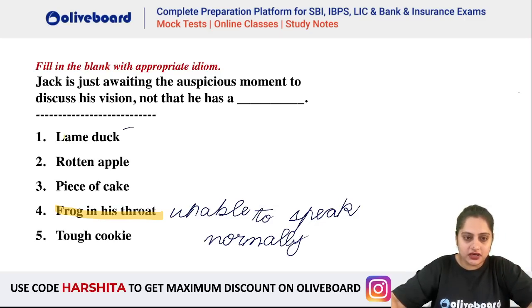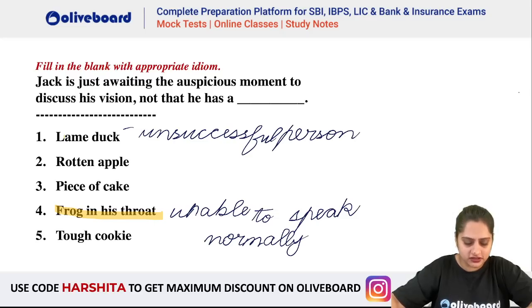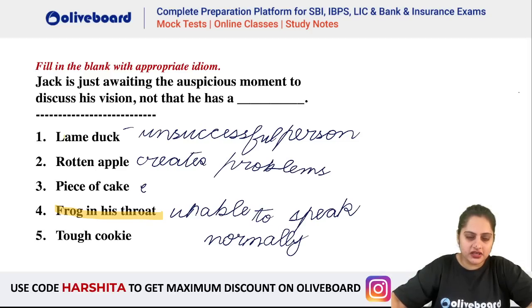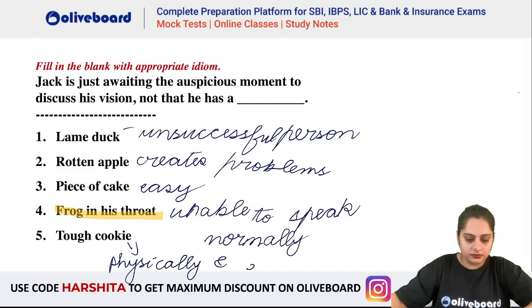Okay, lame duck is an unsuccessful person or any unsuccessful thing or organization. Rotten apple means who creates problems. Piece of cake, easy thing to do. Tough cookie, like who's very, you can say, physically and emotionally strong. Any person who is physically and emotionally strong.